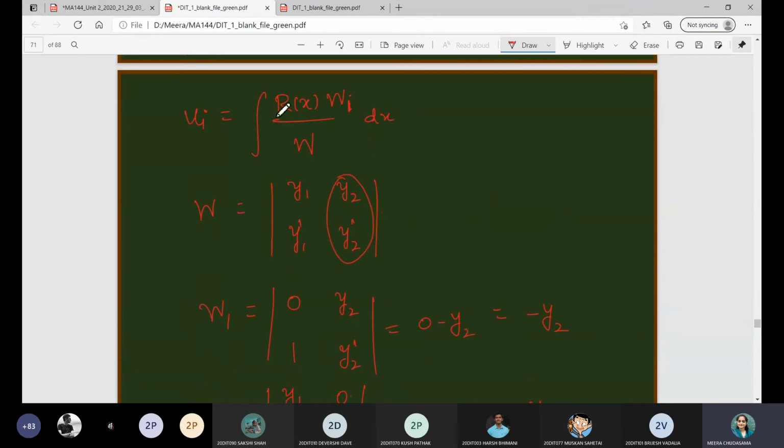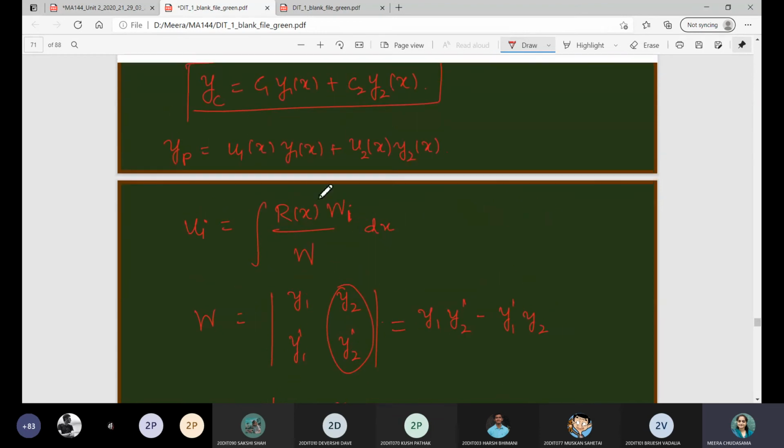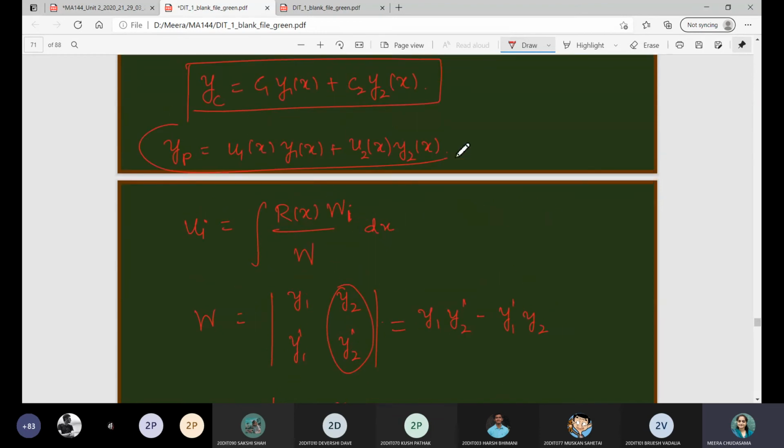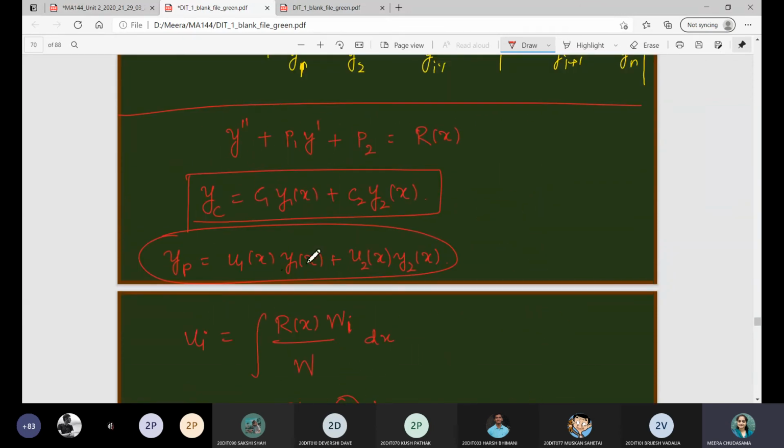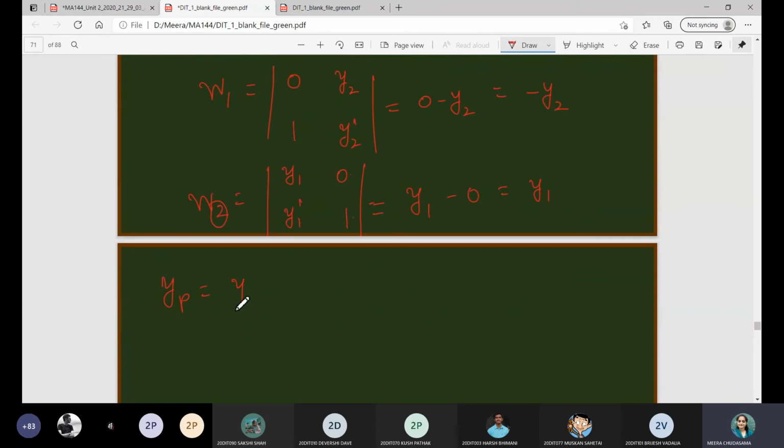So let us substitute these values in this one, and what does this w become? It is y1 y2 dash minus y1 dash y2, the determinant of the Wronskian. So what does this particular integral actually become? If you see, yp is equal to y1, which you already have, y1 of x into u1 of x. Let me write the entire thing, then we will substitute the values, and u2 of x.